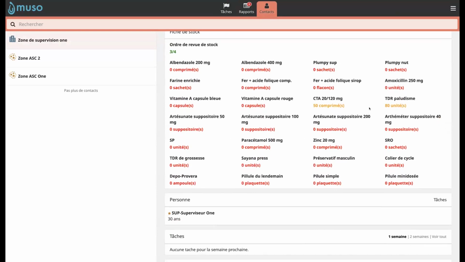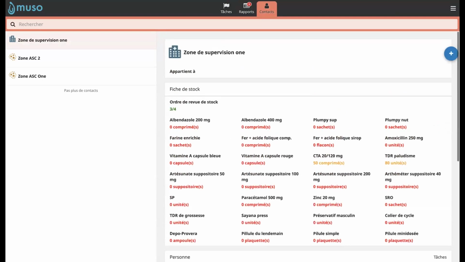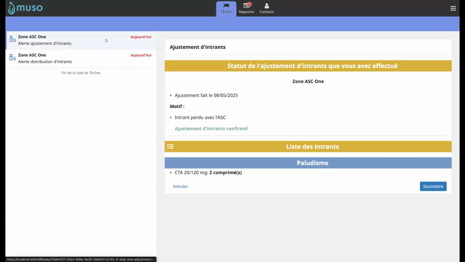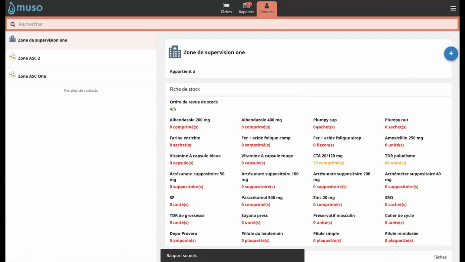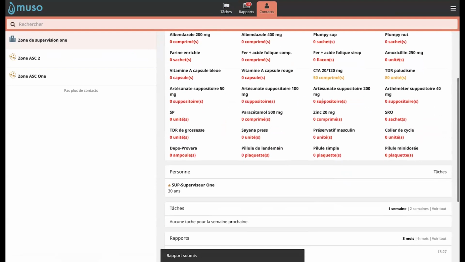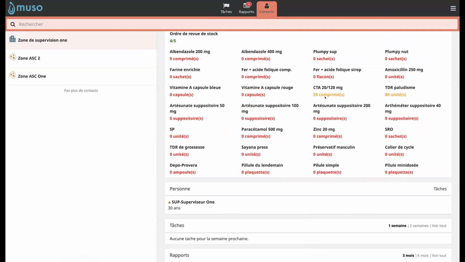It's still 50 units for the CTA, despite the fact that we said that 2 of them were lost. We actually took off the stock of the CHW, so normally it has to go to the stock of the supervisor. So here I go to this stock adjustment and I submit it, and I see that right here. Oh sorry, it did not work. I'm sorry, it cannot. I said that it has to go back to the supervisor, but it actually cannot go back to the supervisor because it was lost. So yeah, for the supervisor, in this example, nothing changes.